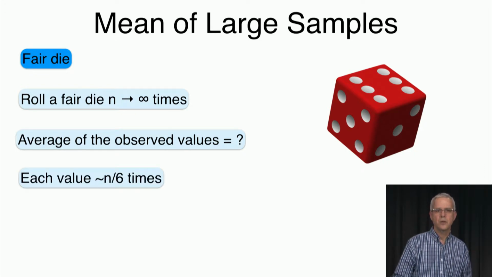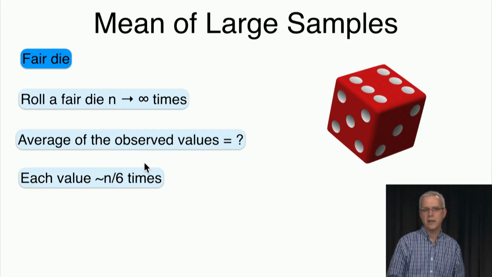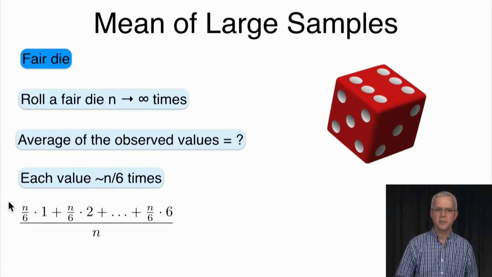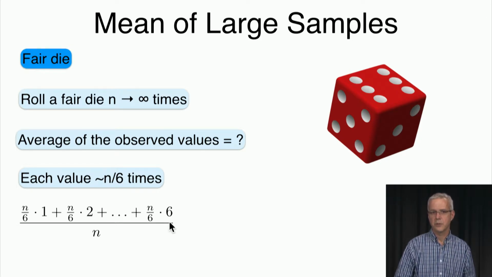Because each face of the die has probability 1/6, each face will appear roughly n/6 times. So when we sum the elements up, n/6 times we add 1, another n/6 times we add 2, and so on, up to n/6 times we add 6. We sum those up to get the sum of all the faces that we saw, and we normalize by n.